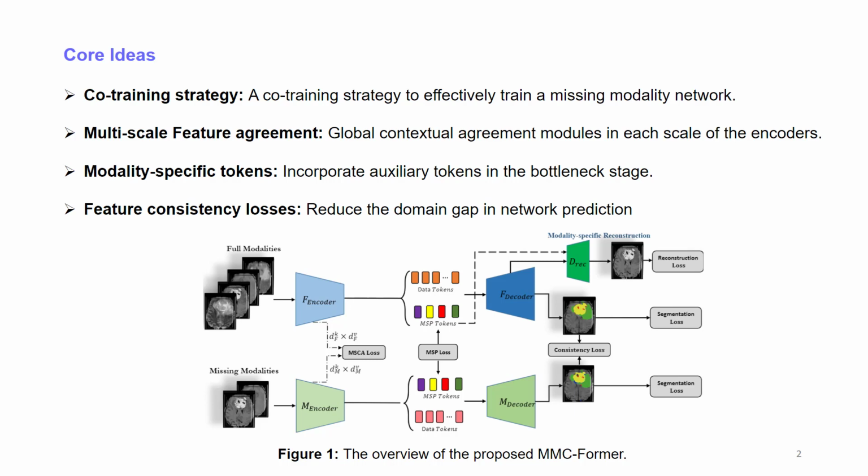To ensure feature consistency in a multi-scale fashion, MMCFormer utilizes global context agreement modules in each scale of the encoders. Furthermore, to transfer modality-specific representation, we propose to incorporate auxiliary tokens in the bottleneck states to model interaction between full and missing modality paths. On top of that, we include feature consistency loss to reduce the domain gap in network prediction and increase the prediction reliability for the missing modality paths.